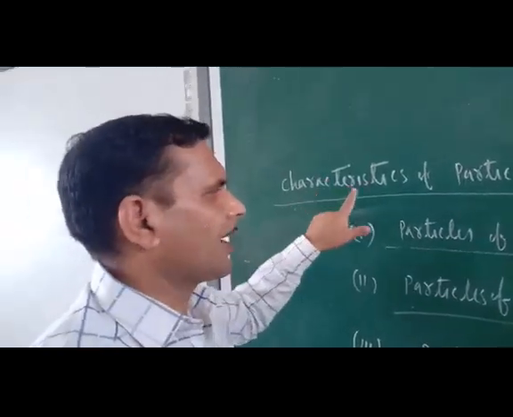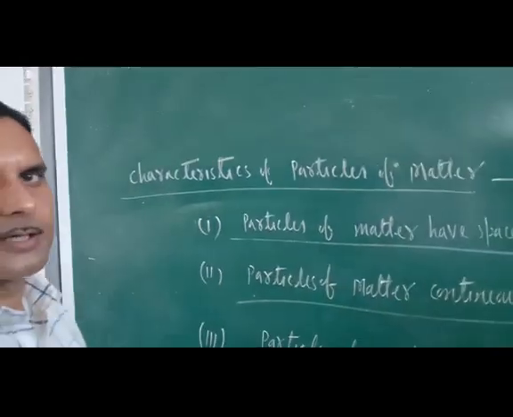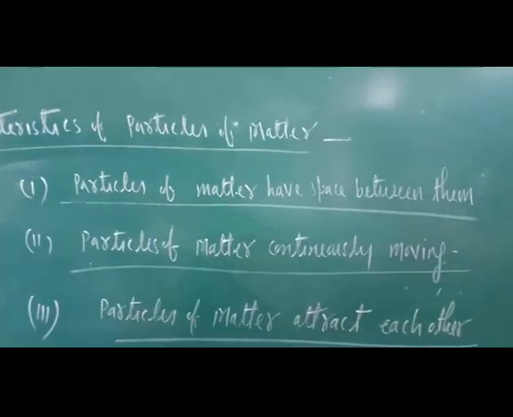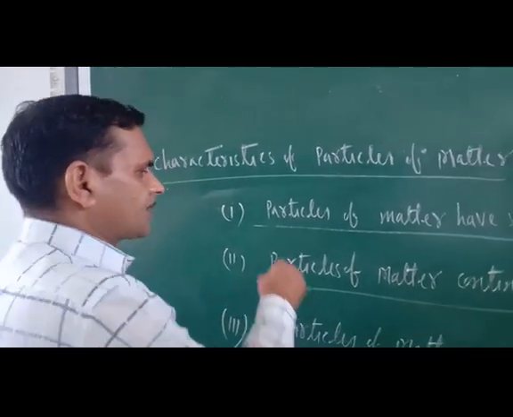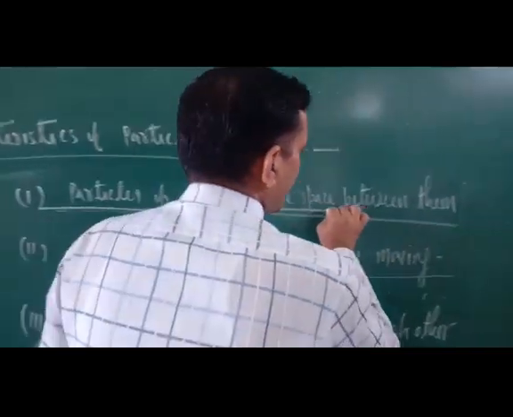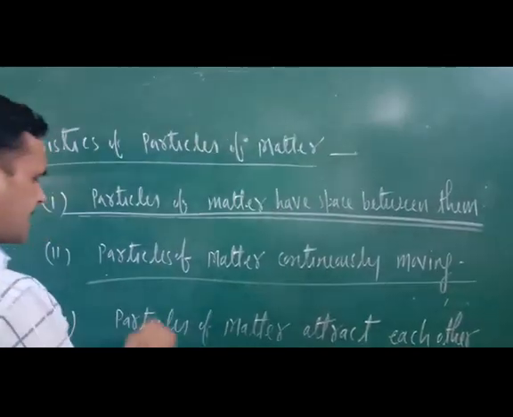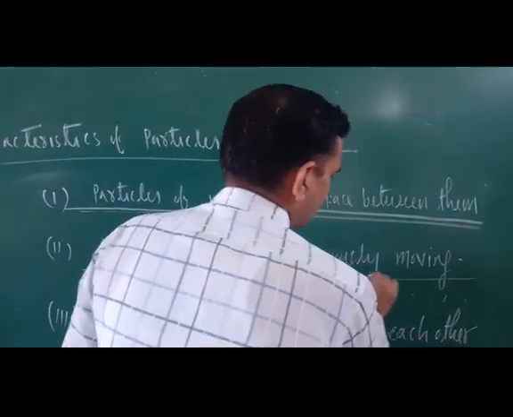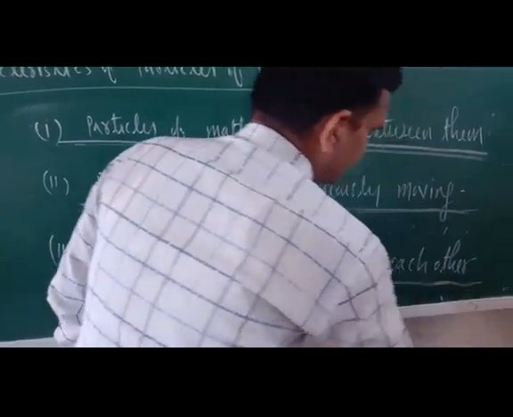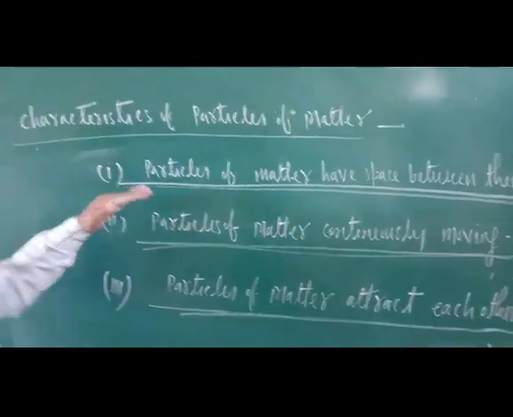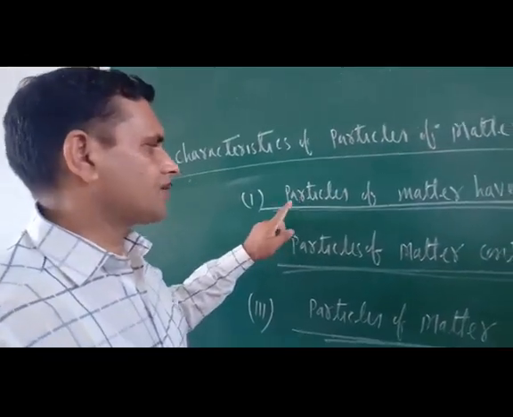Yes. Now, characteristics of particles of matter. As you know, matter is made up of particles. So what are the characteristics of those particles? The first one is, particles of matter have space between them. The second one is, particles of matter are continuously moving. The third one is, particles of matter attract each other. Now I am going to explain the first one.